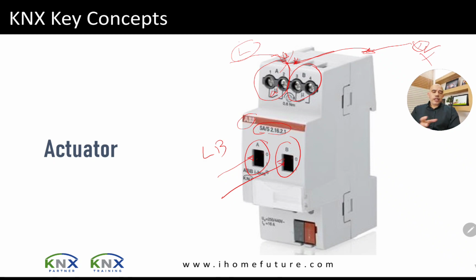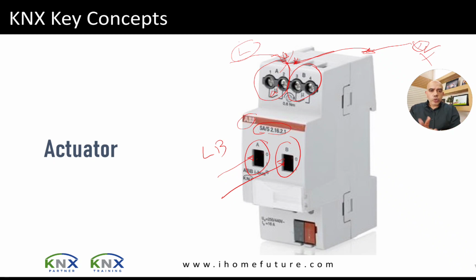Okay, and then the actuator itself will be different depending on the load I have. So if I have a chandelier that I only need to put on and off, it will be different than in case I have, let's say, a daylight, or a motor, or let's say a 0 to 10 dimming light, or a dimmer. So I will buy my actuator based on the type of load I have.